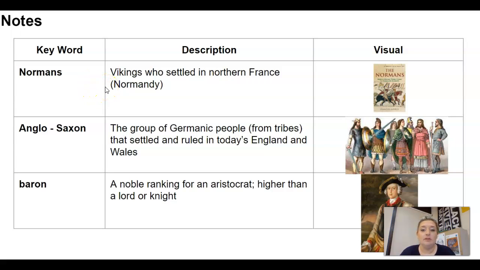Anglo-Saxon is the group of Germanic people that were from tribes that settled and ruled in today's England and Wales. You will often hear this term even today. And a baron is a noble ranking for an aristocrat. Remember, an aristocrat is high society, wealthy, and the baron is higher than a lord or a knight. So go ahead and pause and get those down.